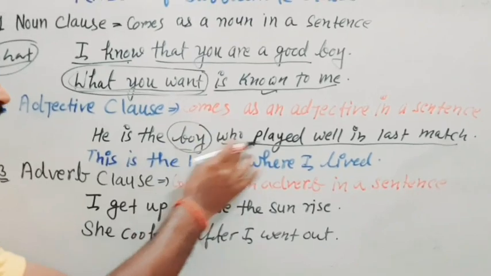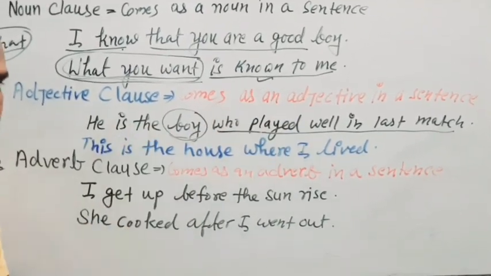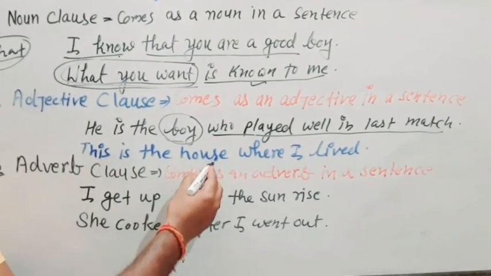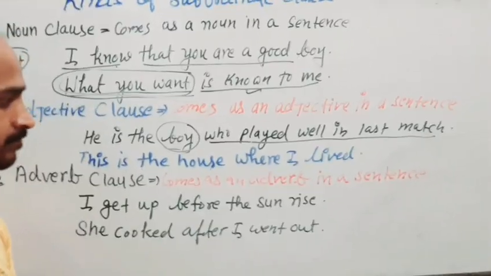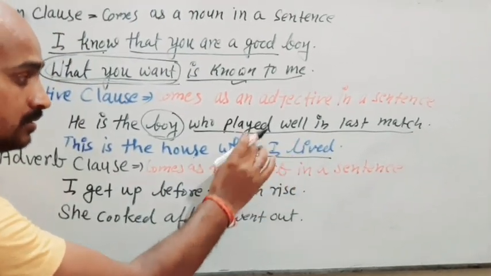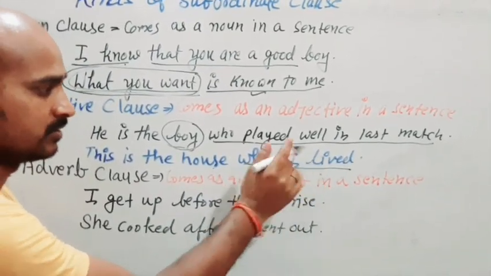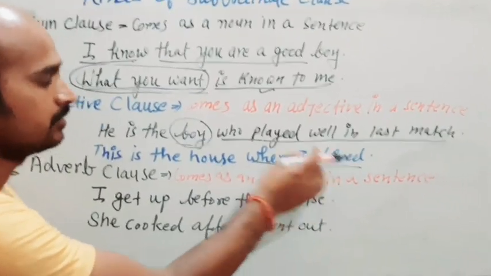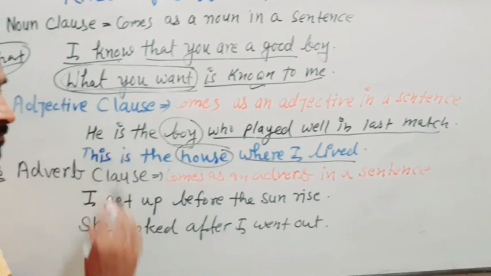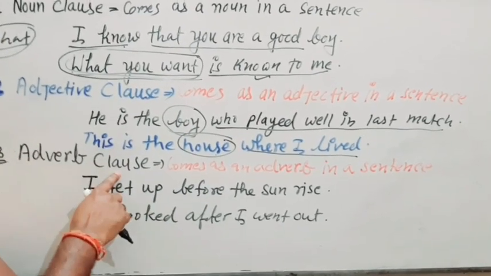That's why this is an adjective clause. Okay, one more example. This is the house where I lived. So where I lived is a group of words working here as an adjective for this house.